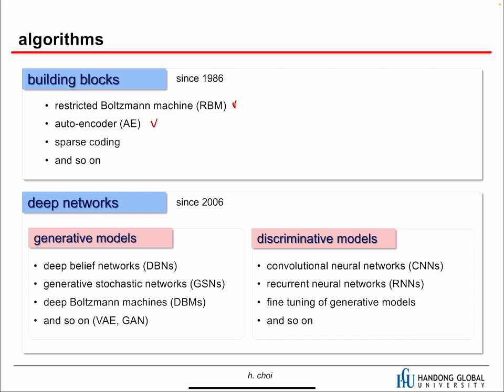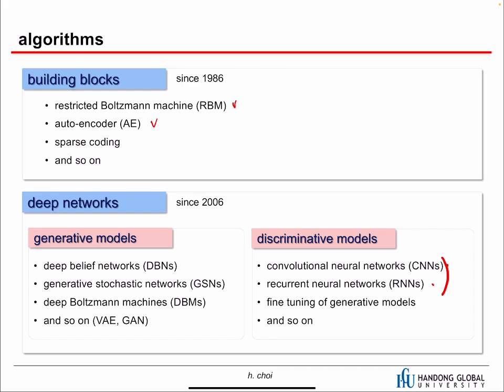And for discriminative models, which means we can use these models to recognize things, we have CNN, convolutional neural networks, or recurrent neural networks. But interestingly, CNN was proposed in 1989 and the RNN was proposed in 1986. And even the LSTM, which is the most popular recurrent neural network model, was proposed in 1997. So these discriminative models were proposed a long time ago, even before the deep learning era.